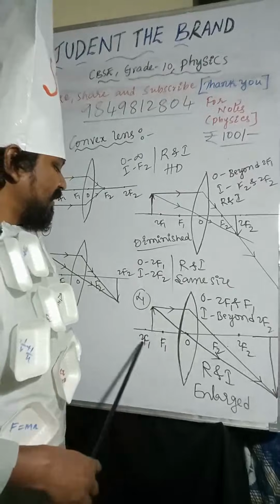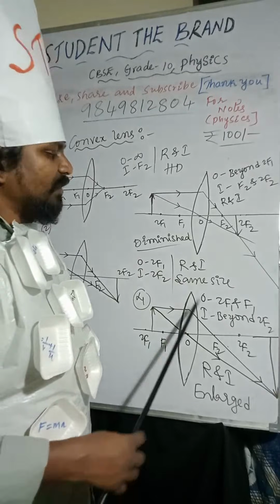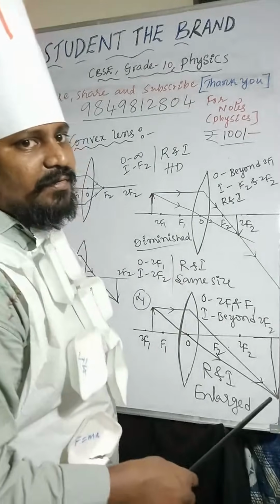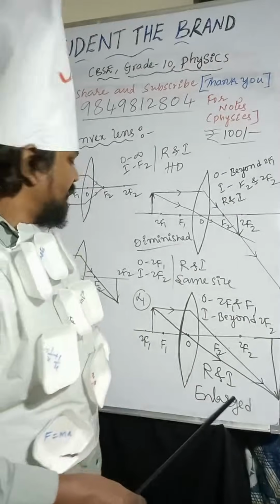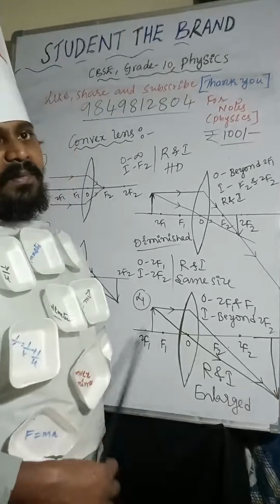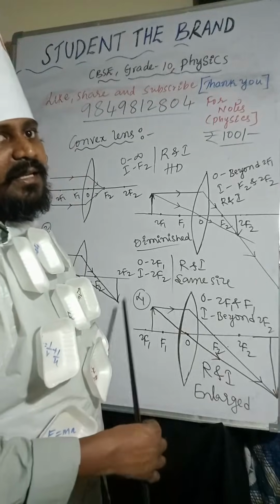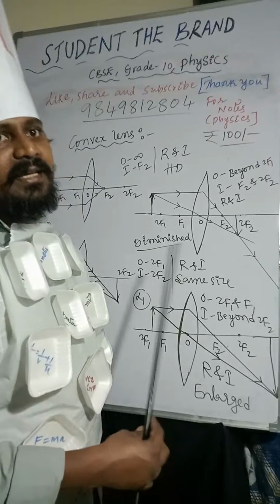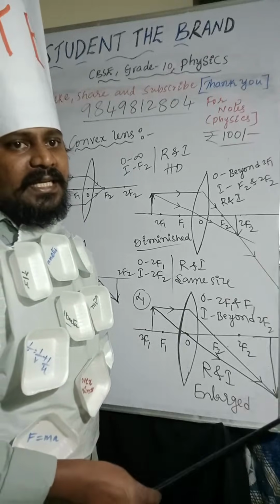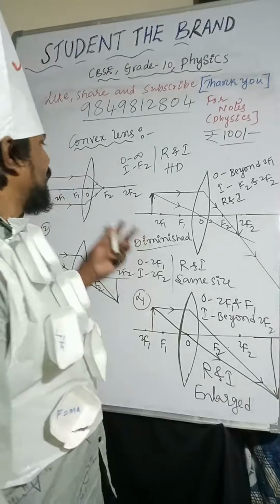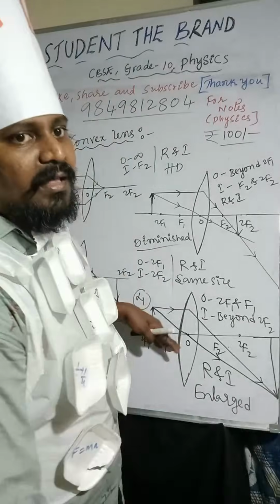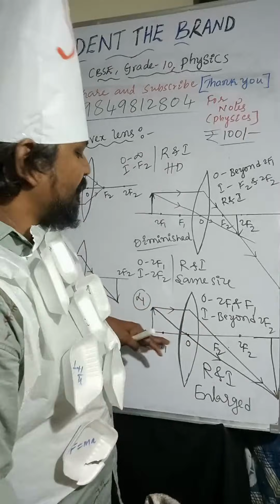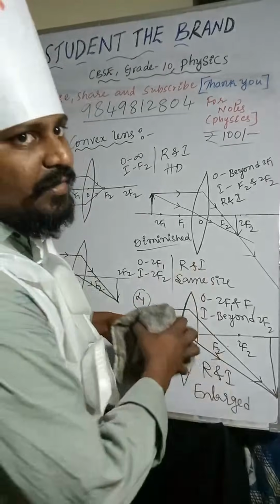And here object is placed between 2F1 and F1, image is formed beyond 2F2. Nature of the image is real and inverted and size of the image is enlarged. Compared to the object, image size is increased. Next two cases are there: object is placed at F1, and object is placed between F1 and O. This we will discuss now.